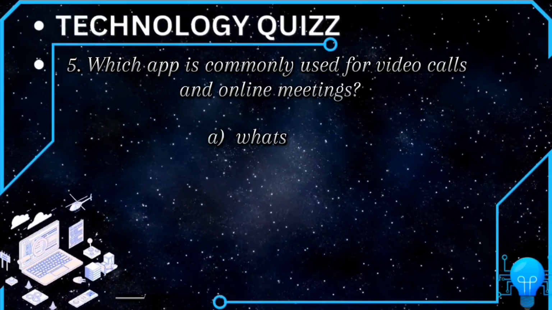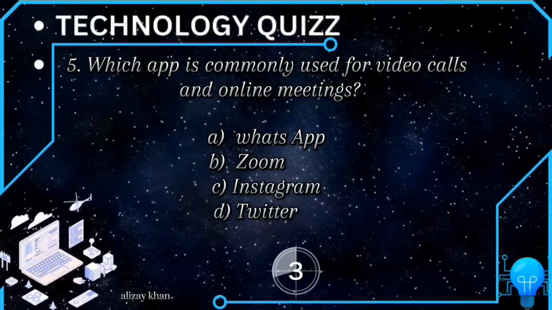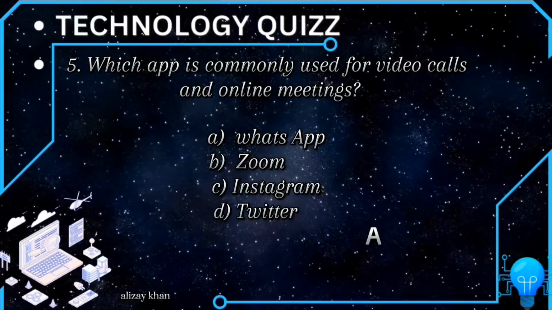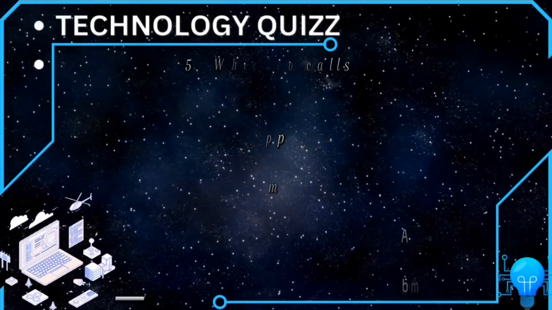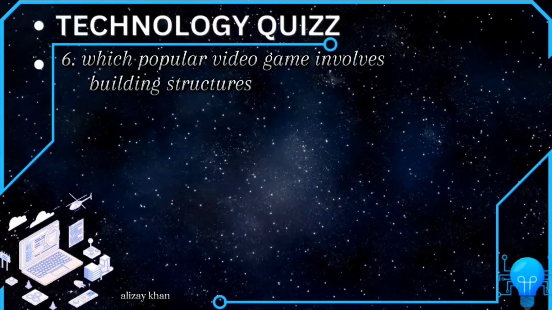5. Which app is commonly used for video calls and online meetings? A. WhatsApp. B. Zoom. C. Instagram. D. Twitter. Answer: B. Zoom.